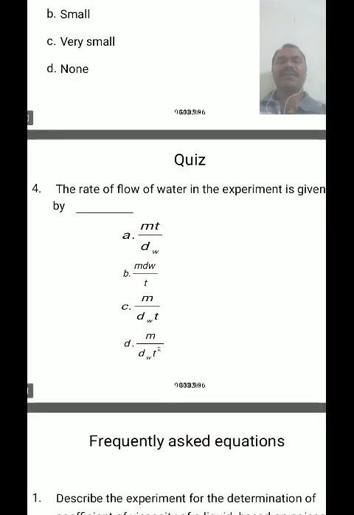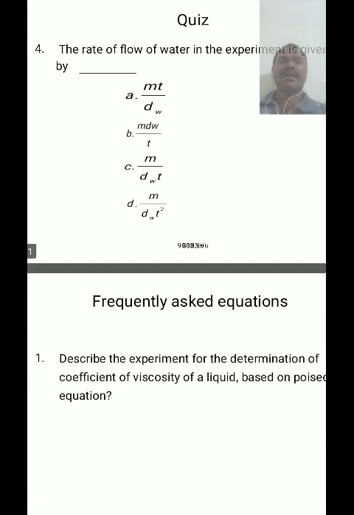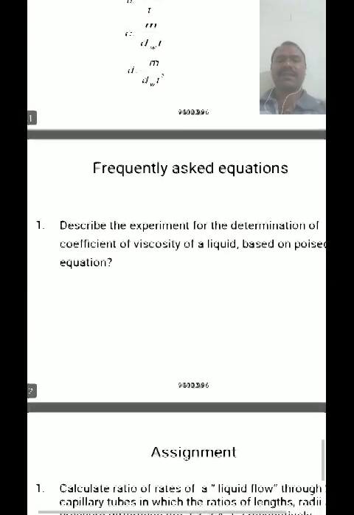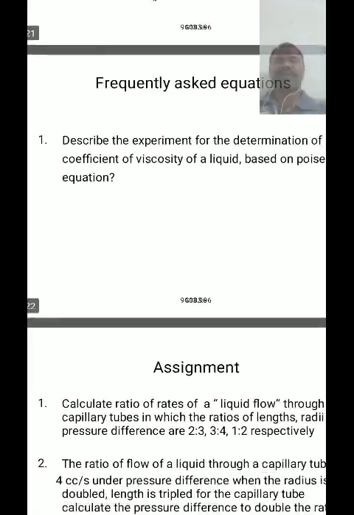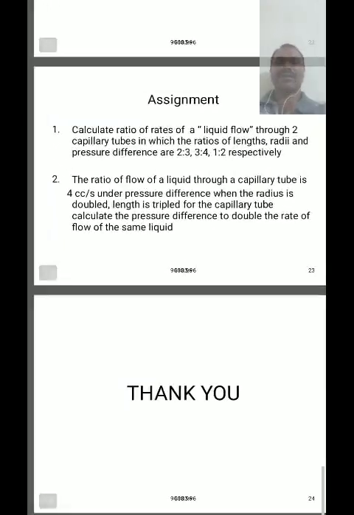The rate of flow of water in this experiment is given by the rate of flow equal to m by d_w into t. Generally, that formula is option C, that is mass by density into time. According to the Bernoulli equation we have to define this, or according to the continuity equation. And these are frequently asked questions, and you have to take this as an assignment.